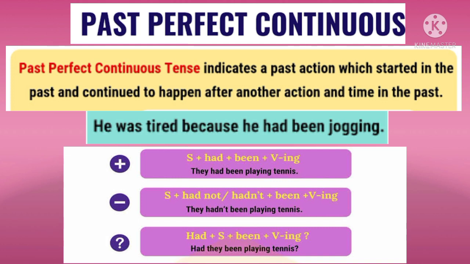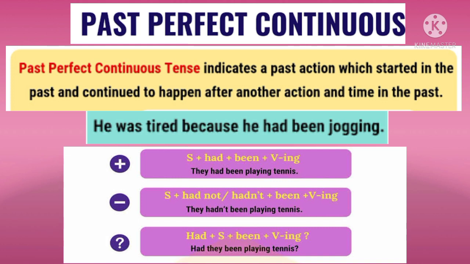Now children, to make negative sentence out of affirmative sentence in past perfect continuous tense, we'll write subject first, then had not. For negative sentences, we use not. So we'll write had not plus been and ing form of the verb. For example, they hadn't been playing tennis.